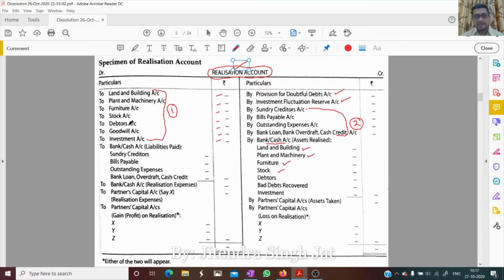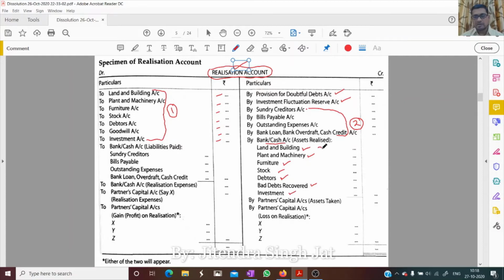Debtors are written here too. Whatever money is actually received is recorded in the credit side. I hope it is clear. If any bad debts are recovered, that will also be recorded in the credit side. Investment is written in the debit side at book value, but when we sell this investment, whatever we receive will be recorded in the credit side.